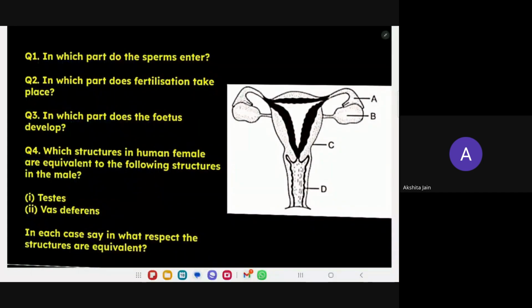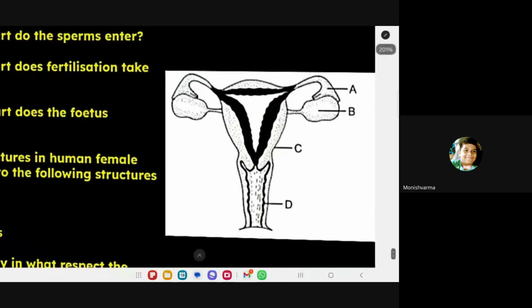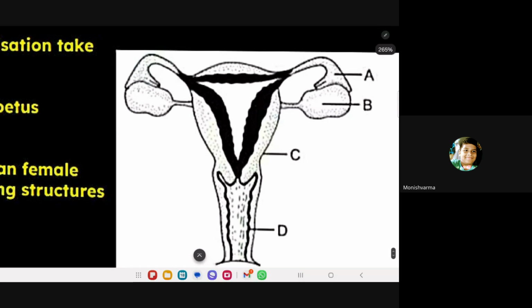Manish, see, a very important diagram-based question. What is this diagram? Female reproductive part. Correct. What is A, Manish? It's the fallopian tube or oviduct. B is ovary. D is uterus, ma'am. C is vagina. Very good.